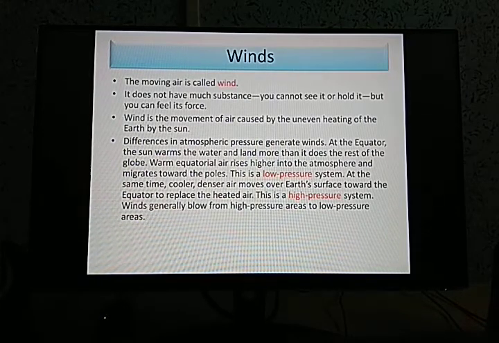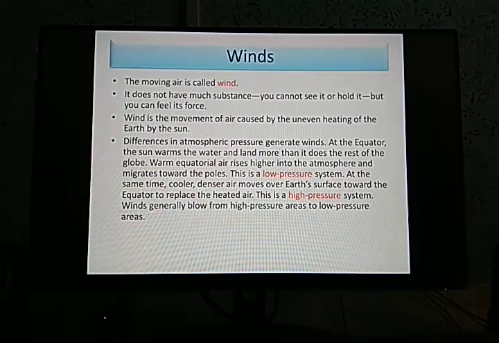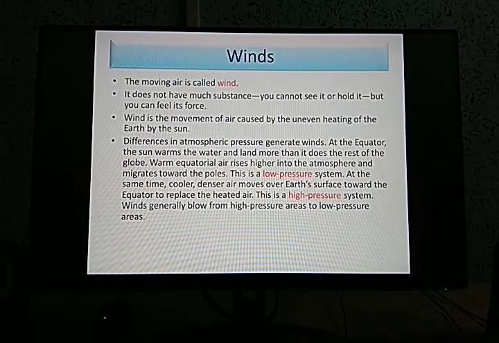So warm equatorial air rises higher into the atmosphere, and then it slowly flows towards the polar regions, because in the polar regions the heating caused by the sun rays is less, as I said a while ago. As a result, the warm air that rises from the equatorial regions flows towards the polar regions. So this is called what? This is called the low pressure system.